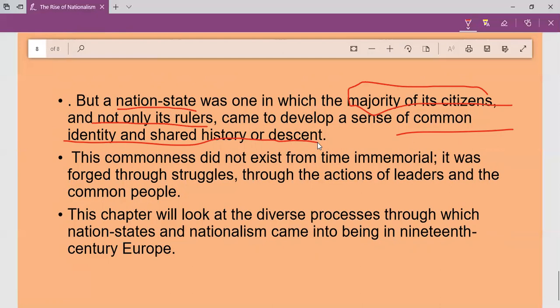The commonness did not exist from time immemorial. That doesn't mean that the nation states which we are seeing today, on the basis of common language and common culture, existed from time immemorial. It is not like that. How did the nations based on common culture and common language come into being? It was through struggle. It was through the freedom movement. It was through the fight. Not all of a sudden it came into being. So in this chapter, we will be focusing on such issues of nationalism. So thank you all.